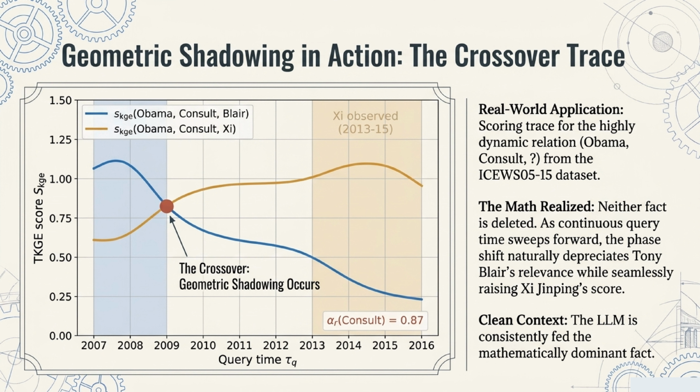Slide 9 shows a real-world application of this geometric shadowing with the crossover trace. Looking at data from the ISU's dataset, we see a highly dynamic relation regarding who Barack Obama was consulting. Around 2009, a geometric crossover occurs. The math realized here means neither fact is deleted. As continuous query time sweeps forward, the phase shift naturally depreciates Tony Blair's relevance while seamlessly raising Xi Jinping's score. This provides a consistently clean context for the LLM.